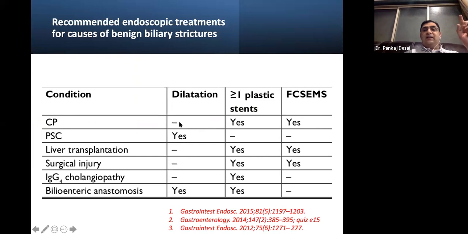So chronic pancreatitis, dilatation is not going to help. You have to put one or more plastic stents, and you can use fully covered SEMS. PSC, only dilate. Sometimes when there is a dominant stricture, you may put a stent. Liver transplantation, stents and fully covered stents. Surgery, you would either need stent or fully covered stents. IgG4 cholangiopathy, only plastic stents, no metal stents. And bilioenteric anastomosis, you can either dilate with a balloon or you can put a plastic stent. So this is a very clear message as to what we can do in the commonly causing benign biliary stricture etiologies.